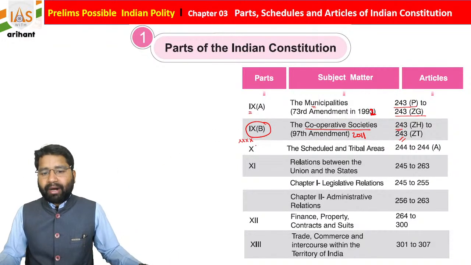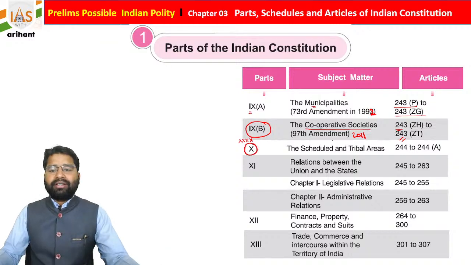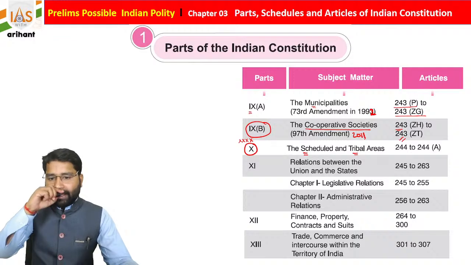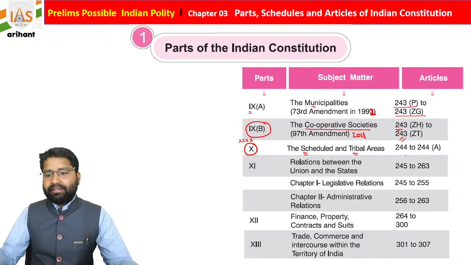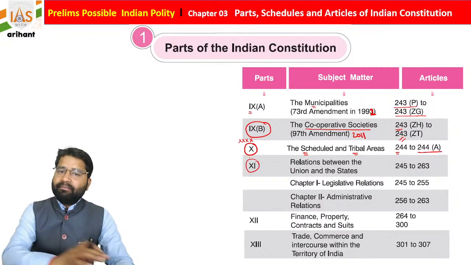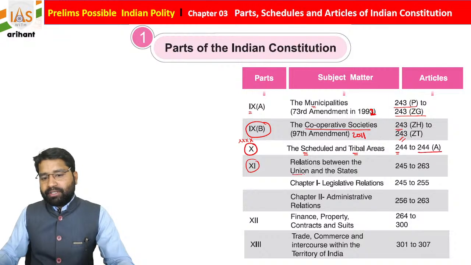Part 10 of the Indian Constitution contains the Scheduled and Tribal Areas provisions, starting from Article 244 to 244A. Part 11, very important, is the relation between the Union and the States, Articles 245 to 263.